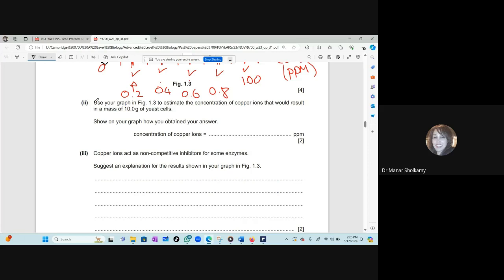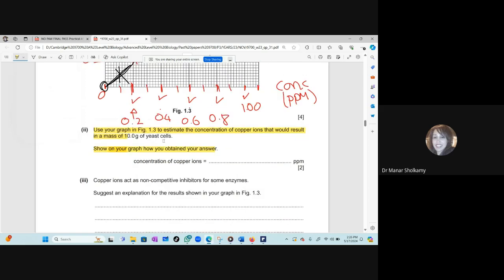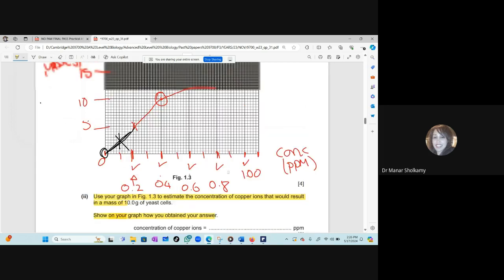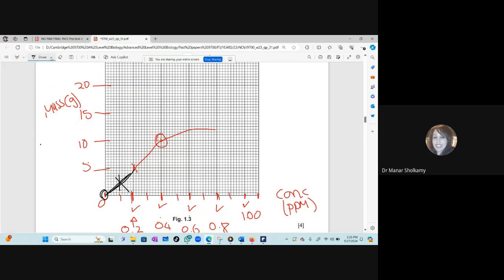You will make your graph and then use your graph to estimate the concentration of the copper ions that would result in a mass of 10 grams of yeast cells, and show on your graph how you obtained your answer. So here they tell you, use your graph and show on your graph. So this means that you will go to the graph and you will go to which concentration? No, to which mass? 10 grams. Yes, you will go to 10 grams on your y-axis.